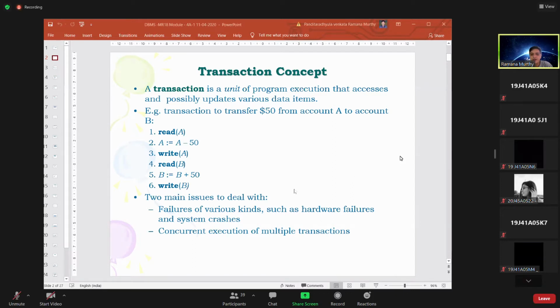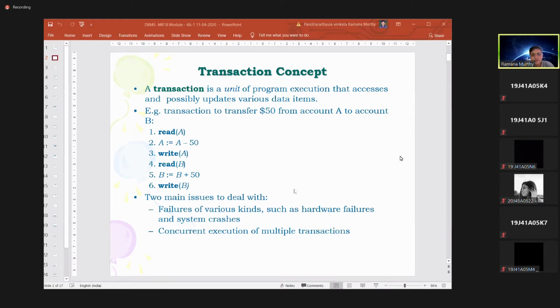Account A is represented by a variable A, and account B by a variable B, for simplicity. What you are doing is simply transferring $50 from account A to account B. Simply we call it a single transaction.